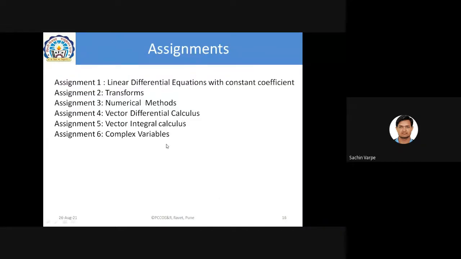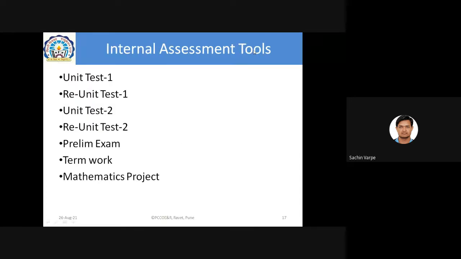We are going to have 6 assignments for the term work, 6 assignments on 6 units. You can see the units also. These are the internal assessment tools, like unit test 1. If some students have less marks or fail in UT1, then we're going to have a re-unit test also. Similarly, unit test 2, prelim, term work, and the maths project. These are the assessment tools, remember.